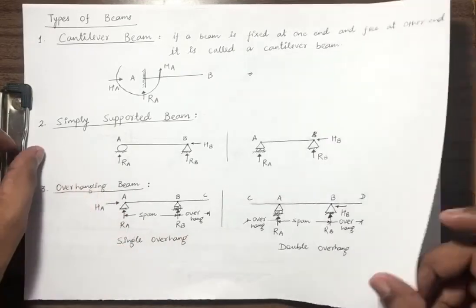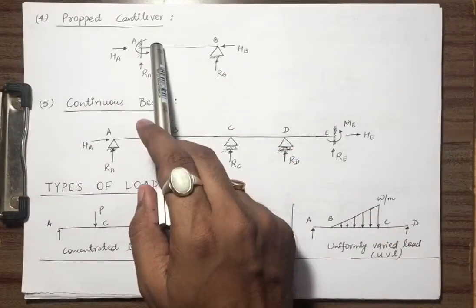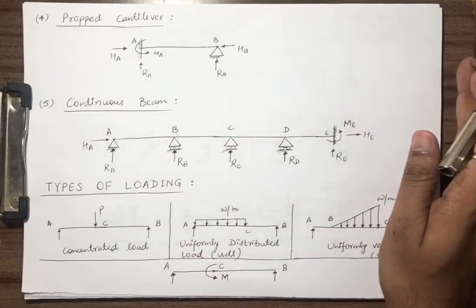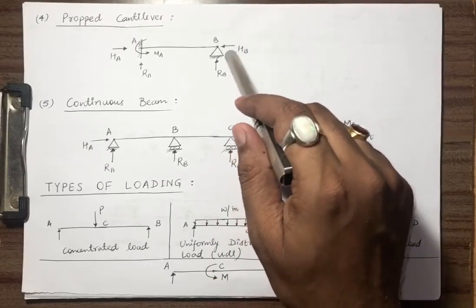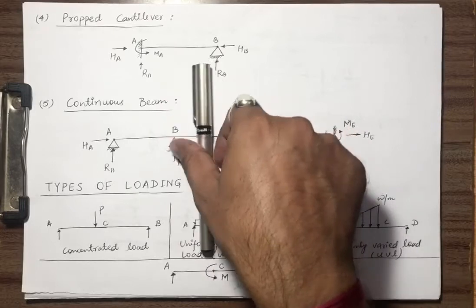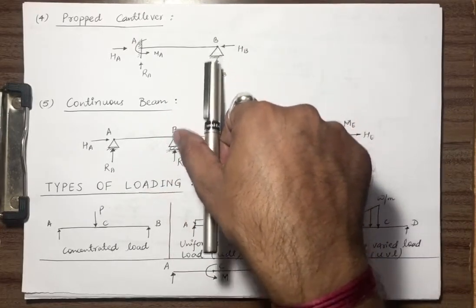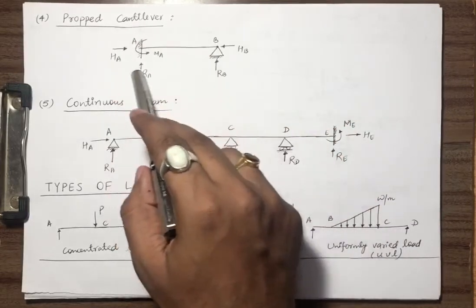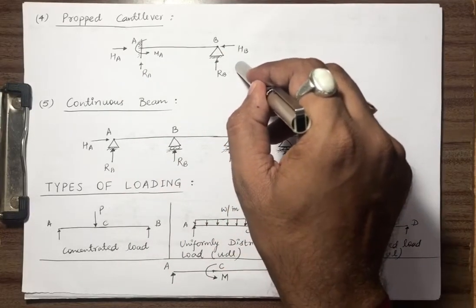This is simple. I don't think we are having some problem in this. Fourth one is propped cantilever. Cantilever, if one end is fixed and one is free, it will be a cantilever. But if we are providing a hinge or a roller at the free end, then we have a propped cantilever. Propped means we are preventing something. So here we are preventing the vertical deflection. That's why this term propped came. So this cantilever is propped against deflection. So this is termed as propped cantilever.